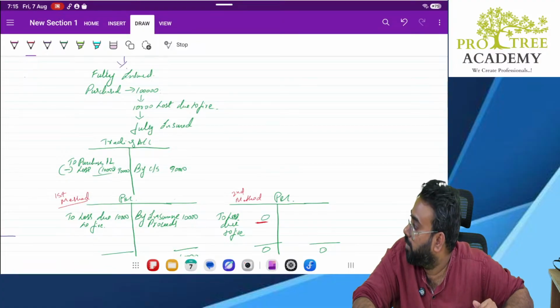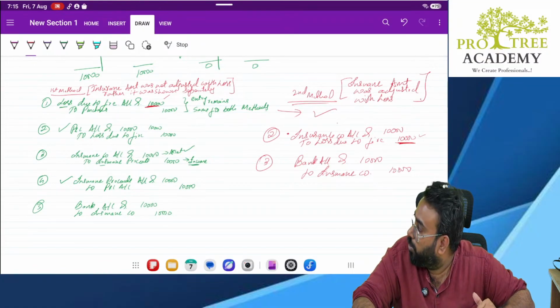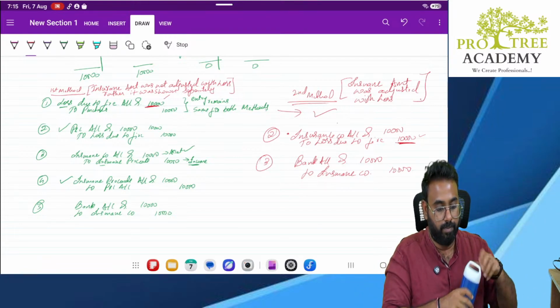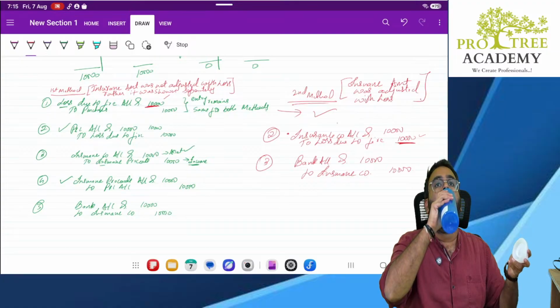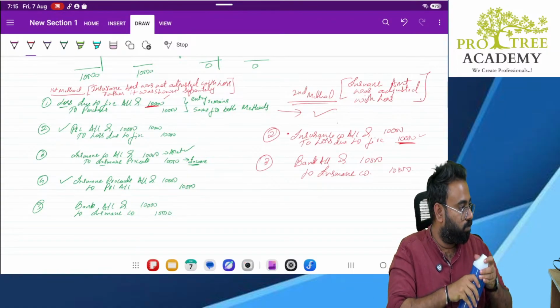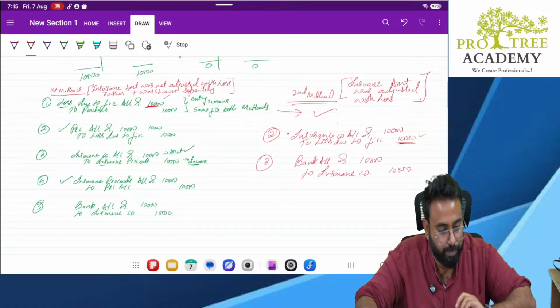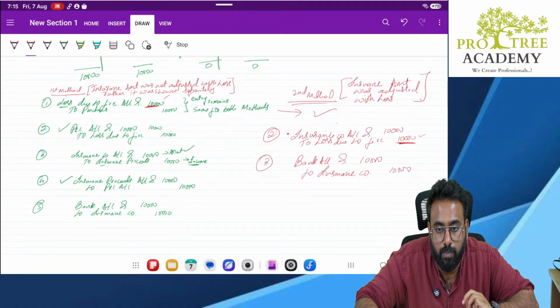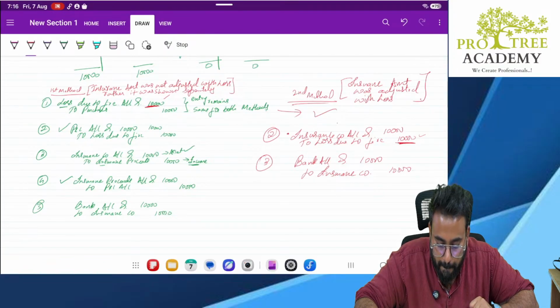Now copy the journal entries. Take a screenshot of the first method journal entry and second method journal entry. Done? Okay.